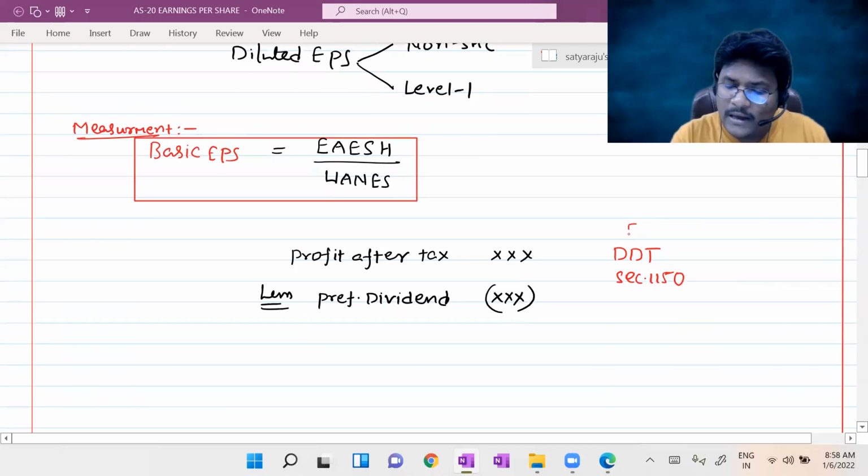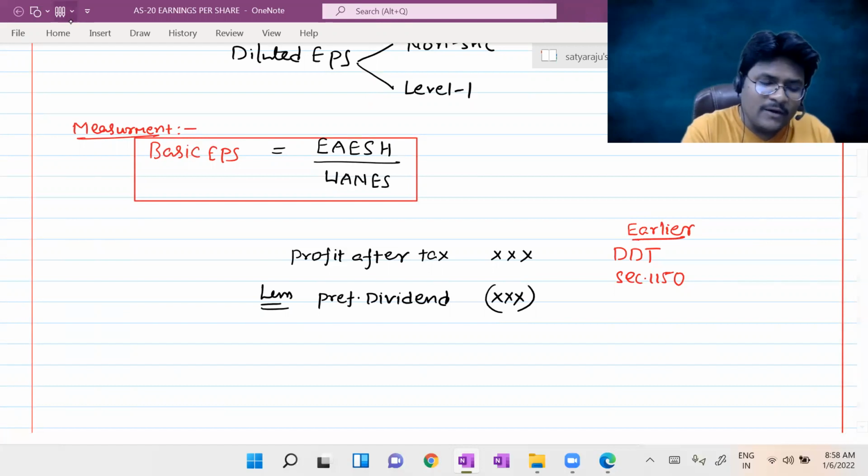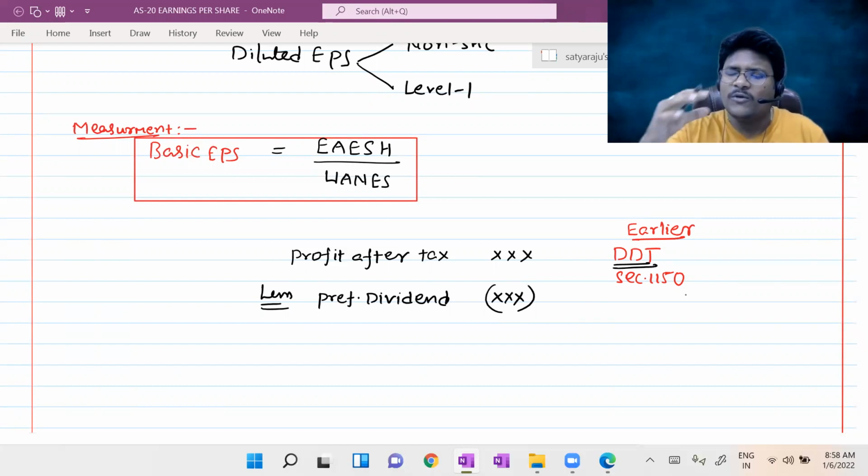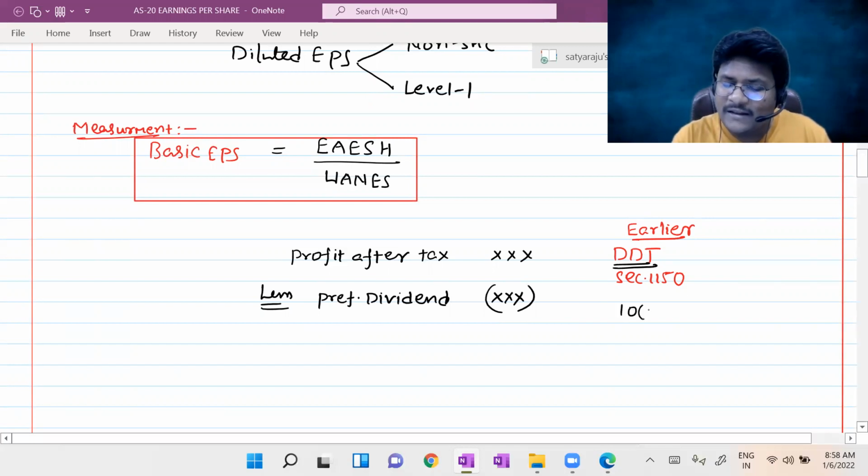So this is about the earlier scenario. Earlier, at the time of declaring dividend to the shareholders, the company had to pay dividend distribution tax under section 115O at the rate of 15%. Then surcharge was applicable, with some computational methodology. That's why such dividend was exempted under section 10(34) in the hands of the shareholder.